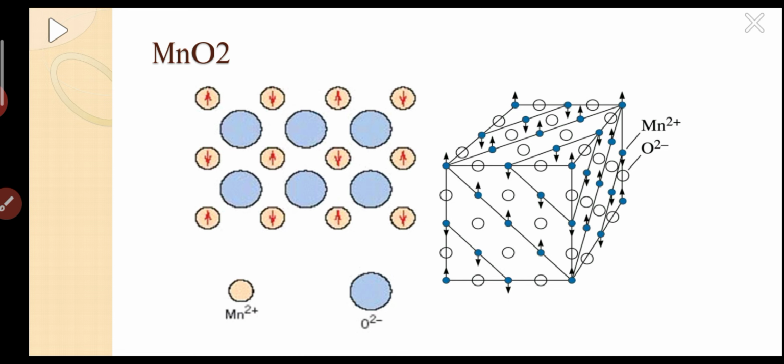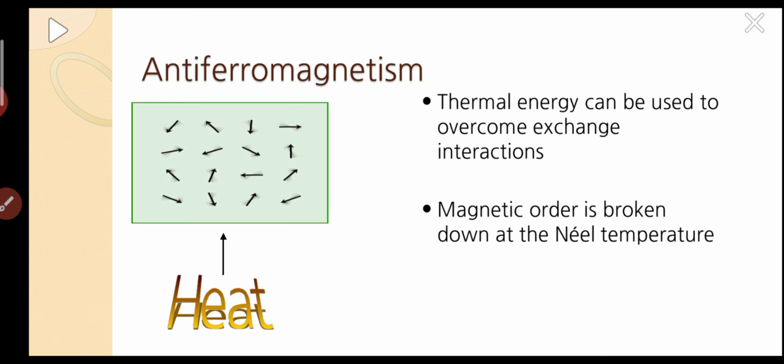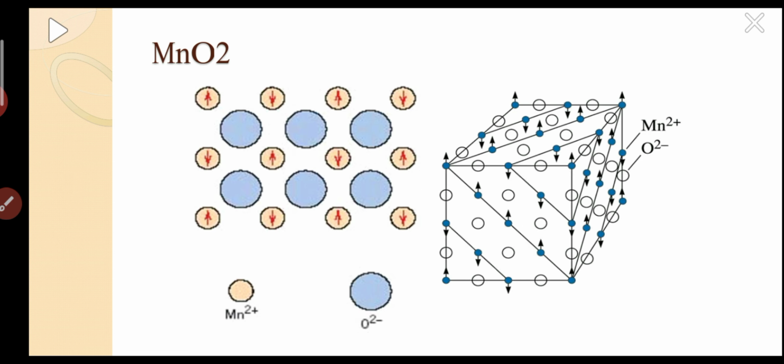So this is the structure of MnO2. This is the lattice site of O2 minus, and this is the lattice site of Mn2 plus. This is the Mn2 plus. I will explain the important structures and their applications in upcoming lectures, so kindly only look at this structure of MnO2.